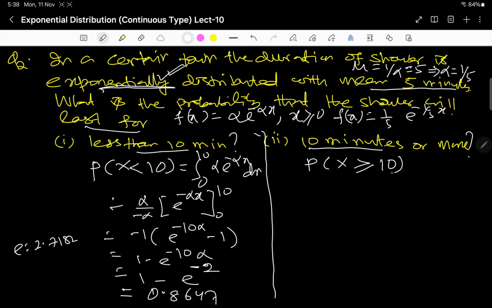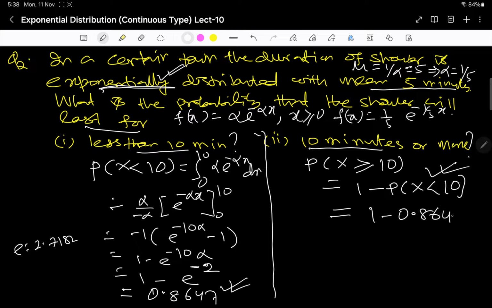Coming to the second question, the probability that it will last for 10 minutes or more, probability of x greater than or equal to 10. By the properties of the distribution, it can be written as 1 minus P of x less than 10. If you write less than or equal to, no issue. Already we got this answer here. So this is equal to 1 minus 0.8647. If you simplify it, it will give you 0.1353. Okay, so this is your final answer.